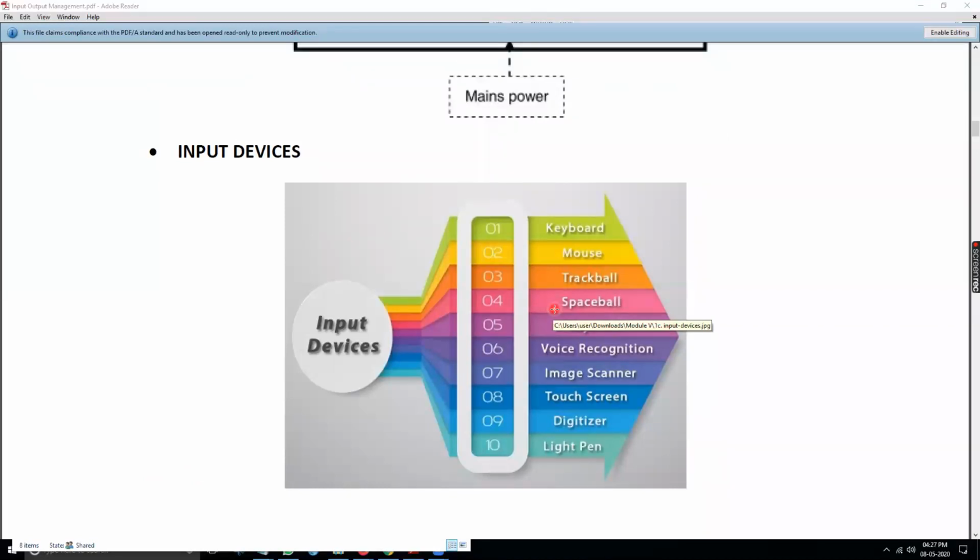Now, these input devices consist of some components: keyboard, mouse, trackball, space ball, joystick, voice recognition, image scanner, touch screen, digitizer, light pen, your USB. All these things come under the input devices. So all the input devices you can put under these categories.